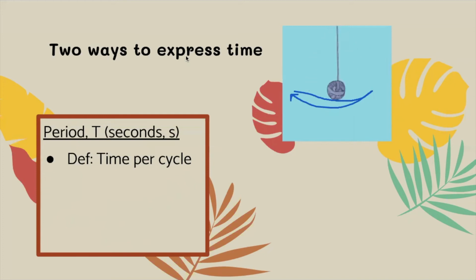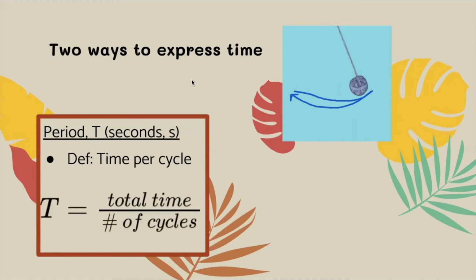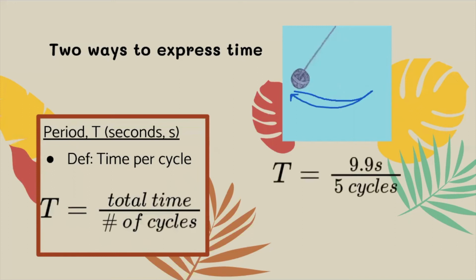So what I did was I took my phone out and I timed. I need to measure how long it takes to do 5 cycles. This time it took 9.9 seconds to do 5 back and forth cycles. That means it took about 2 seconds per cycle. That's how to get time period. I think we measured time period when we did the flying pig demo. We measured the time period by counting how long it took to do a certain number of cycles and then dividing.